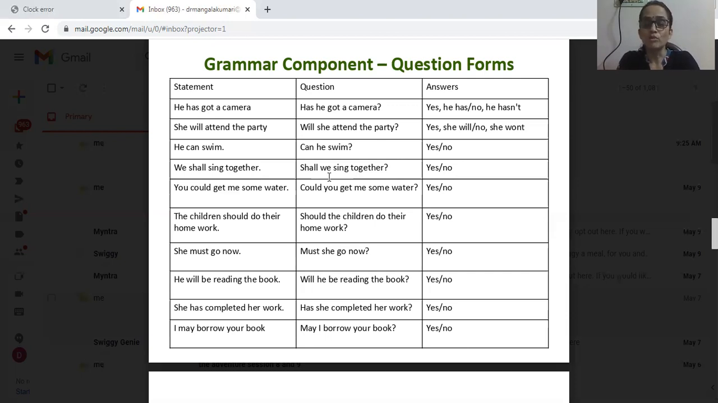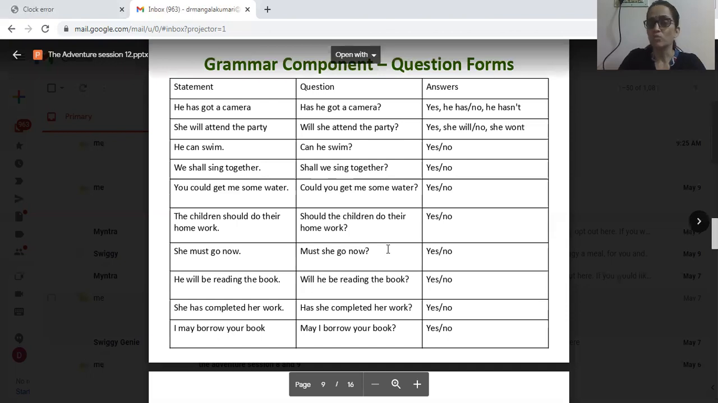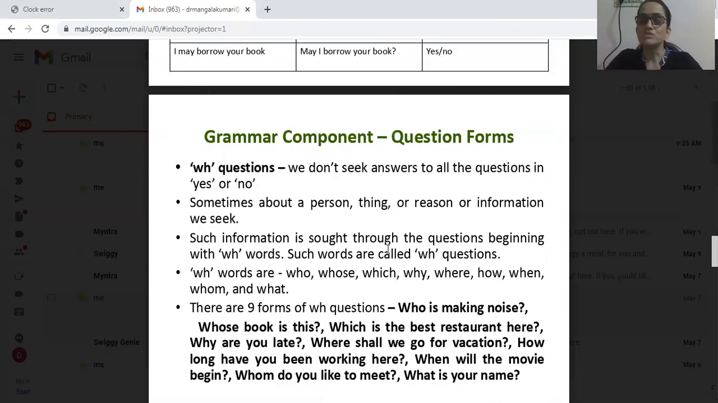I may borrow your book is the statement. When it becomes a yes or no question, how does it become may I borrow? May is an auxiliary modal verb, and then the subject I. May I borrow your book? Yes or no. In this way other auxiliary verbs will work with yes or no questions. So students, with this we have finished the first form, yes or no questions. I hope you have understood very well with the examples and illustrations.